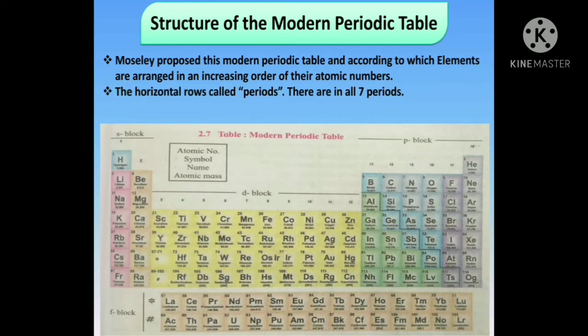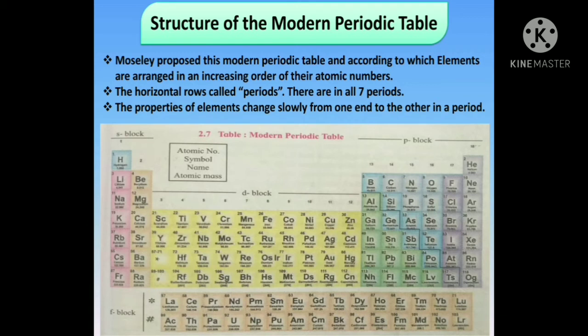The horizontal rows are called periods. There are in all 7 periods. If you see, hydrogen starts the first period, lithium starts the second period, sodium starts the third period, potassium starts the fourth period, rubidium starts the fifth period, cesium starts the sixth period, and you will see that francium, Fr, starts the seventh period. The elements starting with 57 La are called lanthanides, whereas the elements starting with 89 Ac are called actinides.